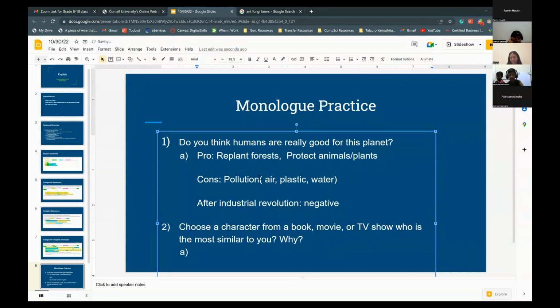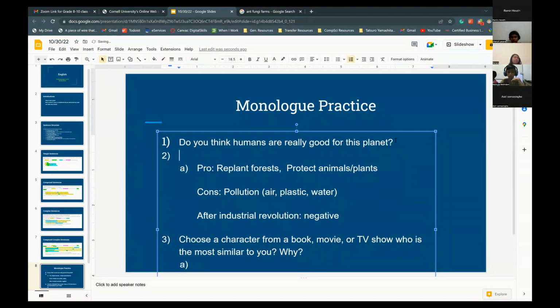Okay. Thank you, teacher. I think that with pollution, especially plastic and water pollution, it's fair to say that the general population does play a part in it. But I think one sure pro of humans is that at least we have the ability to rationally assess our situation.